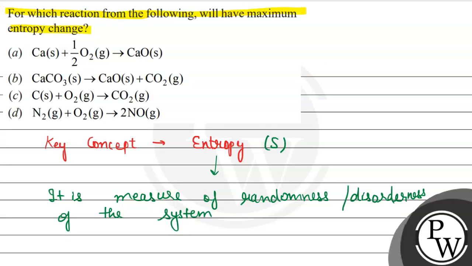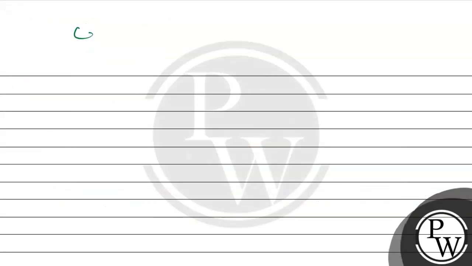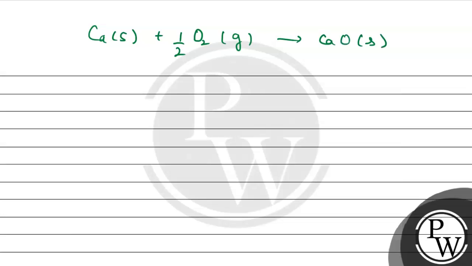जो हमारे पास first reaction है in which we can see calcium जो है that is the solid plus half oxygen leads to the formation of calcium oxide. So for this we can see जो हमारे पास change in number of moles of gases आएगा, that will be in the product हमारे पास solid form हो रहा है, gas नहीं है, so it will be 0. And in this reactant we can see हमारे पास oxygen एक gas present है, so it will be -1/2. half mole है हमारे पास, so ये आएगा हमारे पास minus में 1/2.